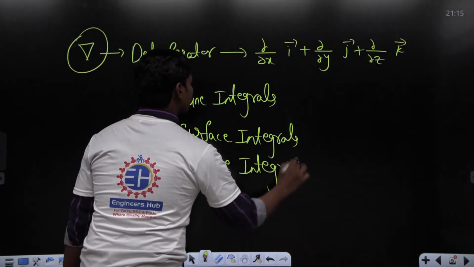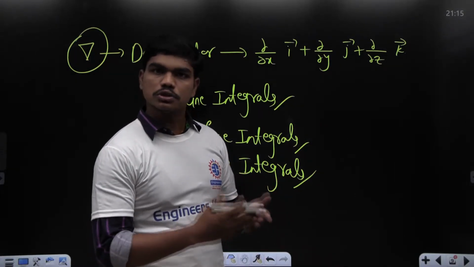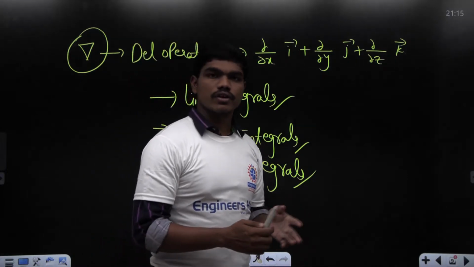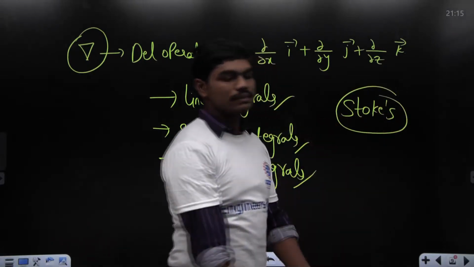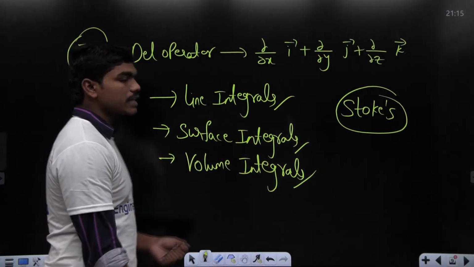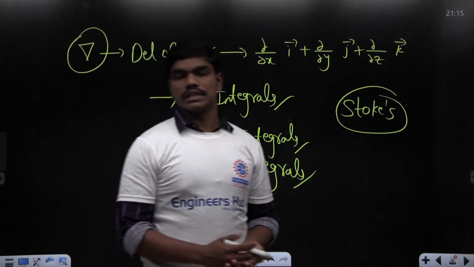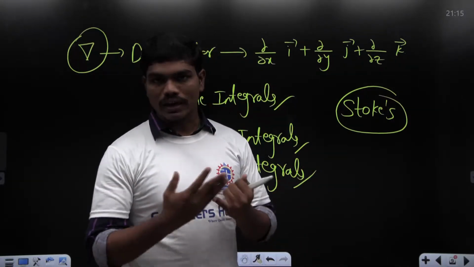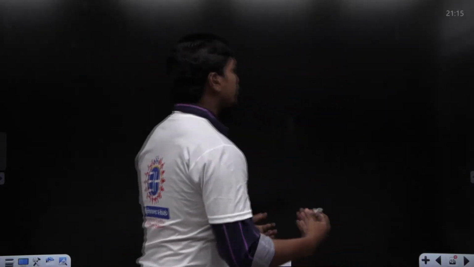So we have seen evaluation of these three integrals individually, and we also connected line integrals with surface integrals using Green's theorem, and surface integrals to volume integrals using Gauss divergence theorem. And of course, we have also seen Stokes theorem. These are the three basic theorems taught in vector calculus, and they connect two of these three integrals. So once we were done with all kinds of integrals, having looked into vector differentiation and vector integration, we finished vector calculus and moved on to complex calculus.